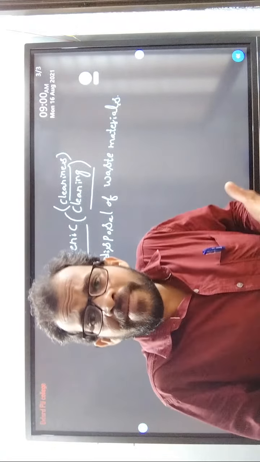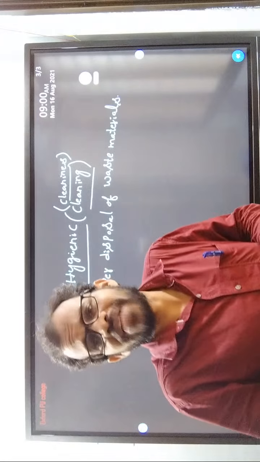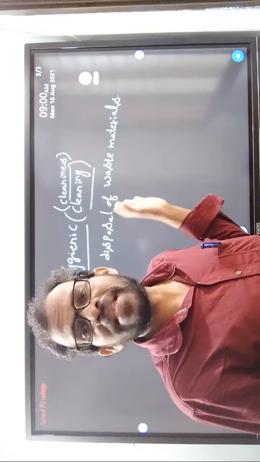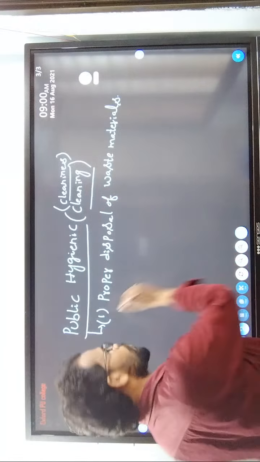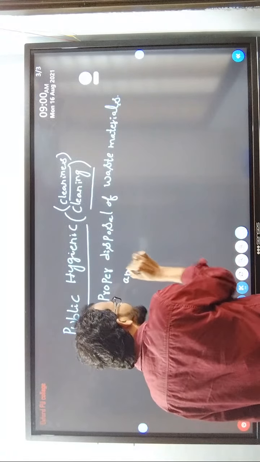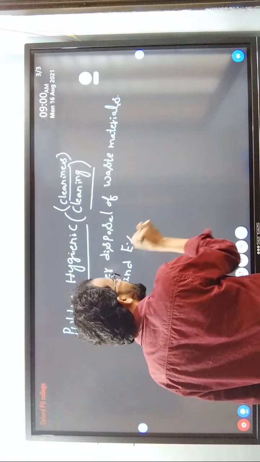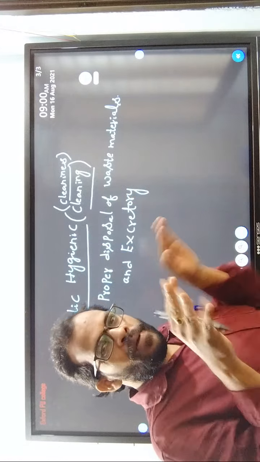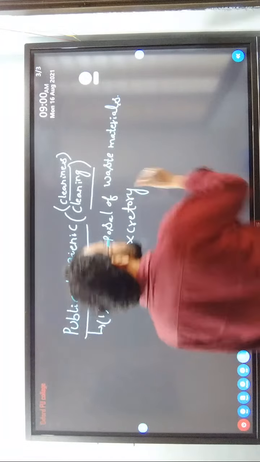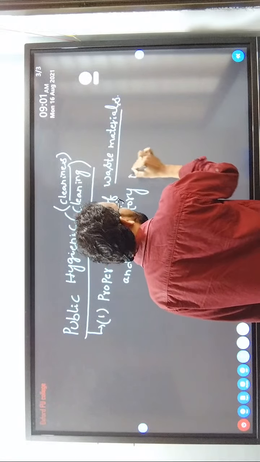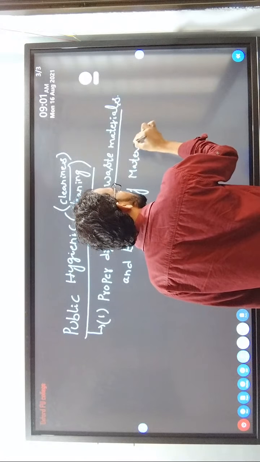If they do not dissolve easily, they will carry many diseases from an infected person to a normal healthy person. They will be a suitable place for many microorganisms to grow. Proper disposal of waste materials and excretory products, fecal matter, is important.